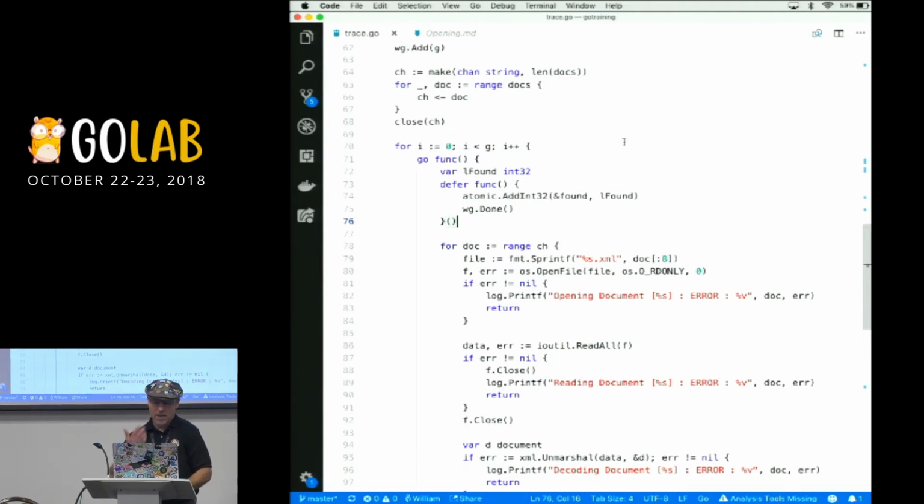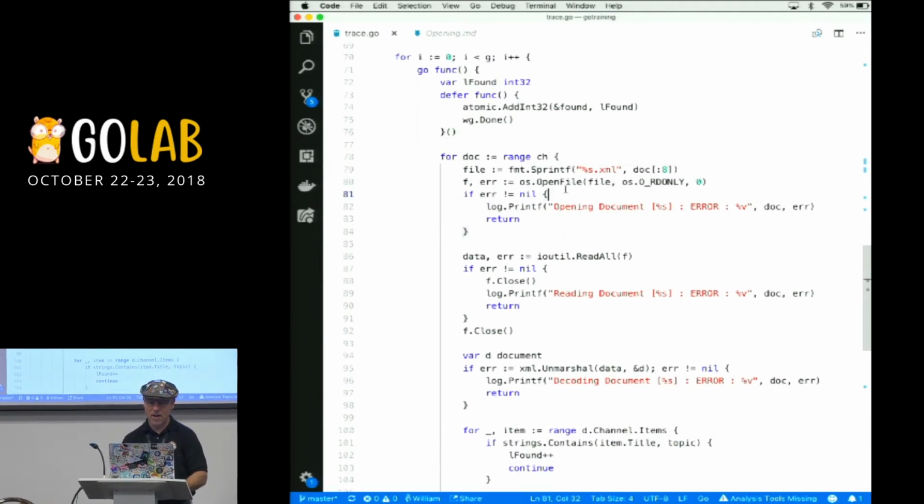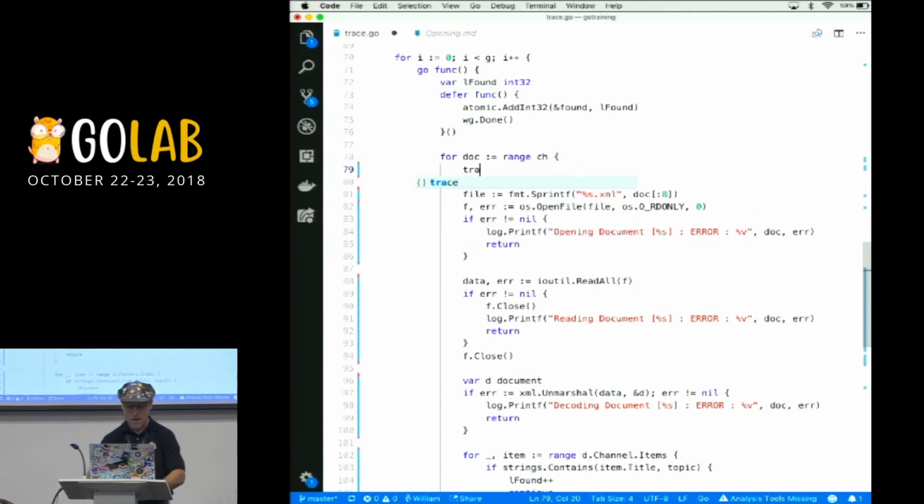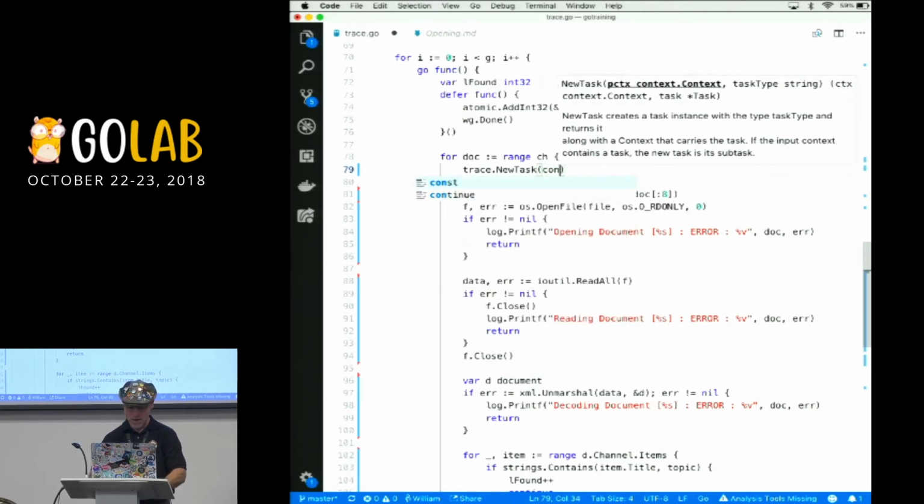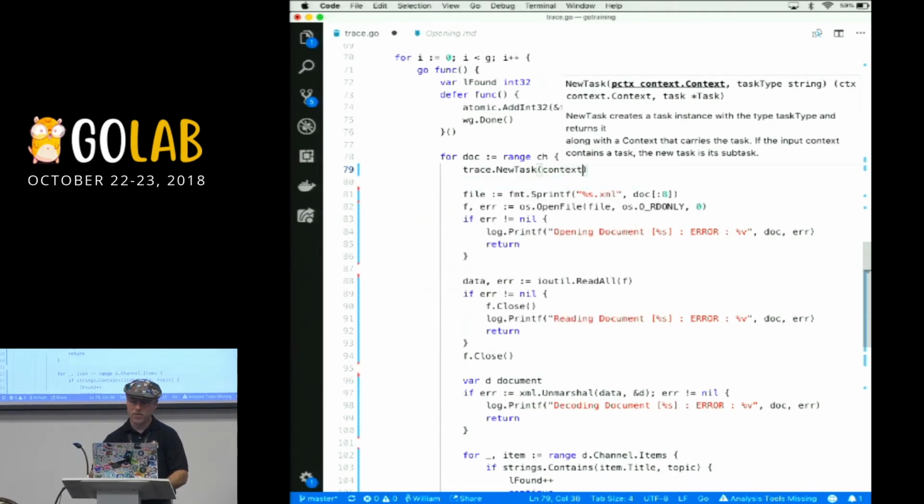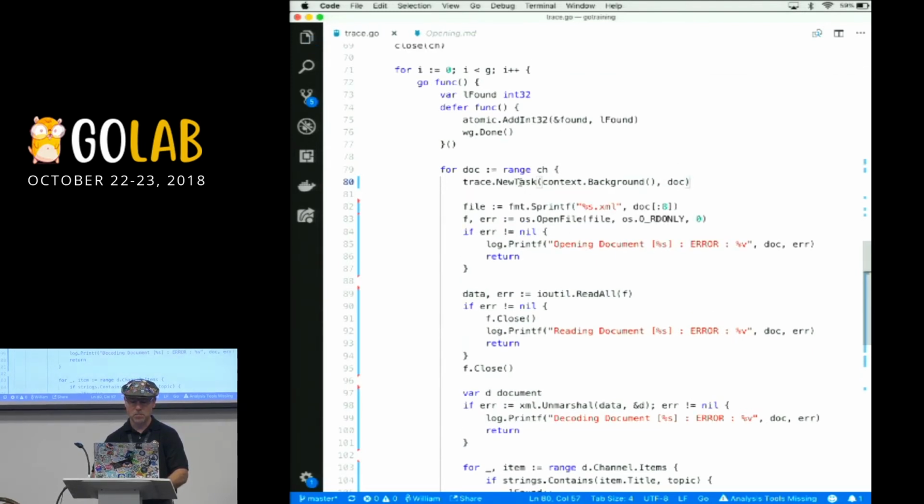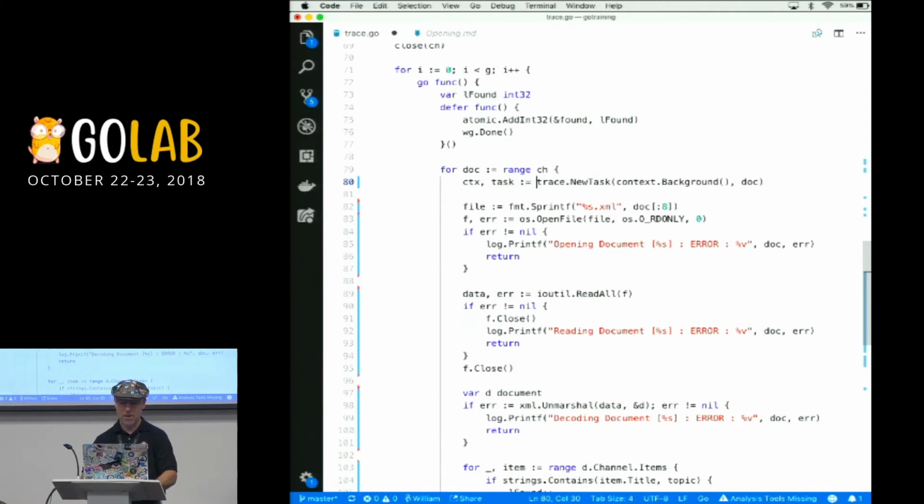So here's the idea. Every time we process a file, I want to create a new task. And what the task will let me do is generate specific file-level trace information. So let's use context.Background. I don't know why you're doing that, so I'm doing something wrong there, but we'll figure it out in a second. And what we'll do is use the document. Now, NewTask is going to return 2 things, a new context and a task. So context, task, there we are.